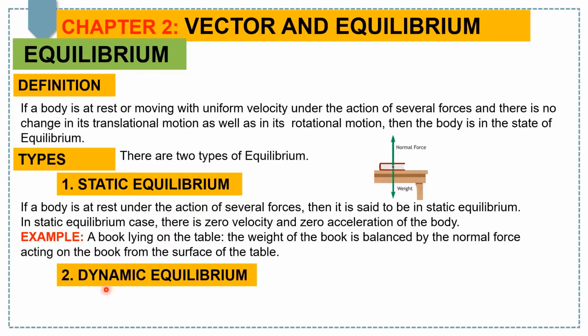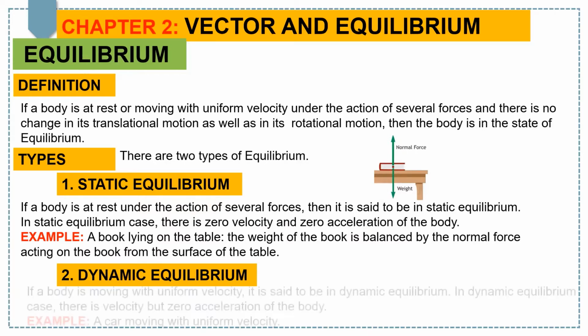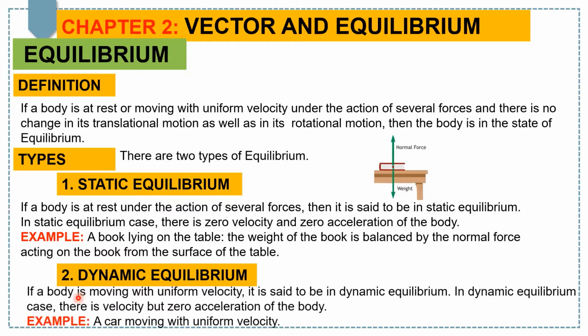The second type is dynamic equilibrium. As for its definition, if a body is moving with uniform velocity, then we say that the body is in dynamic equilibrium. In dynamic equilibrium, there is velocity, but zero acceleration of the body. For example, a car moving with uniform velocity.